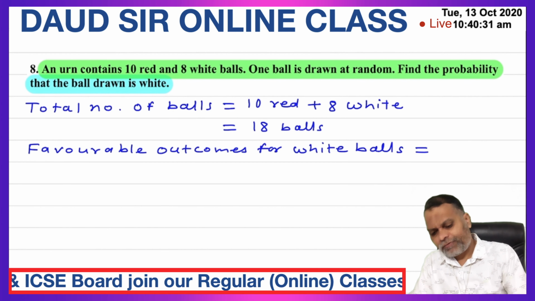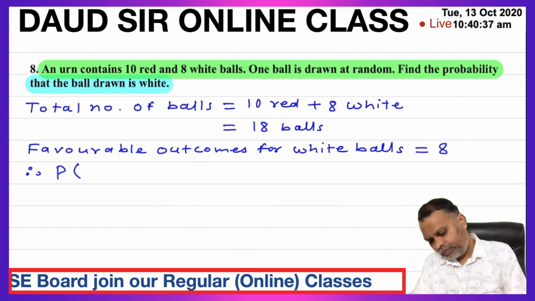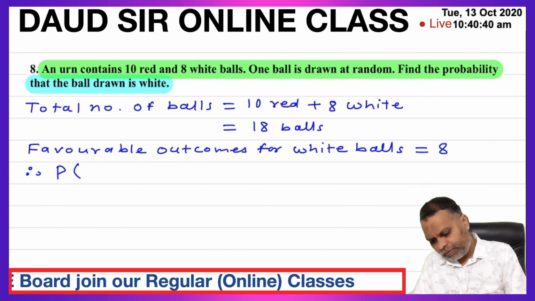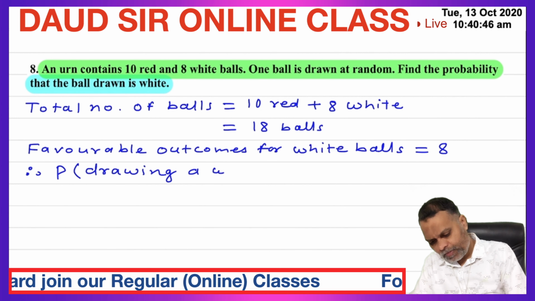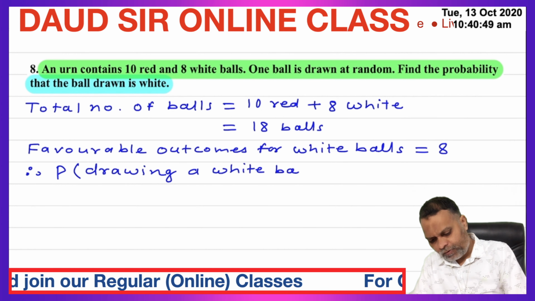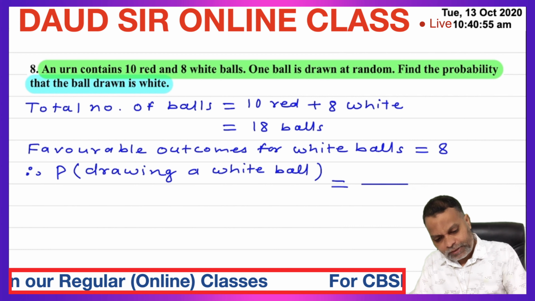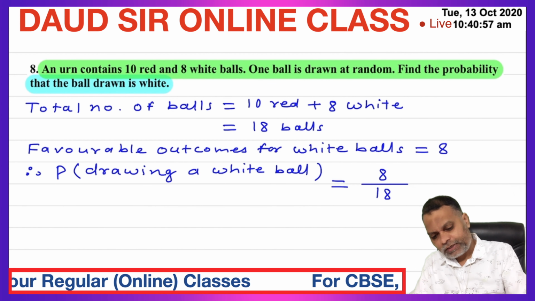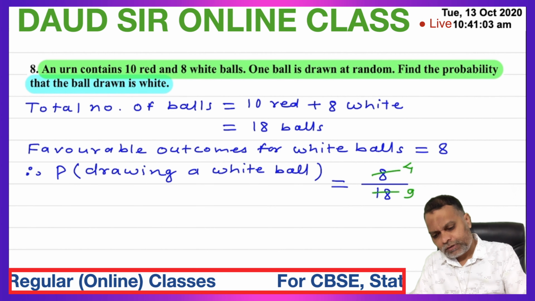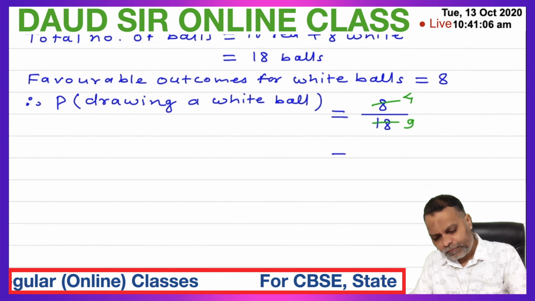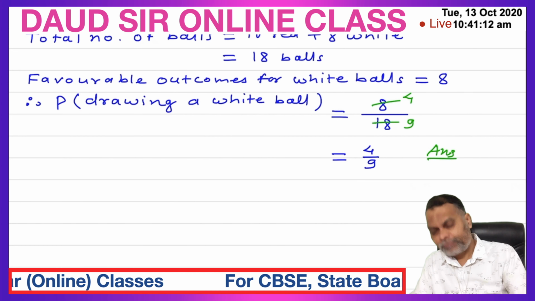How many balls in the favor of white ball? 8 here. So therefore the probability of drawing a white ball is equal to favorable outcome 8 upon total number of possible outcomes 18. Cancel by 2. 2 4s are 8. 2 9s are 18. So that is 4 upon 9. This is the probability of drawing a white ball, 4 upon 9.